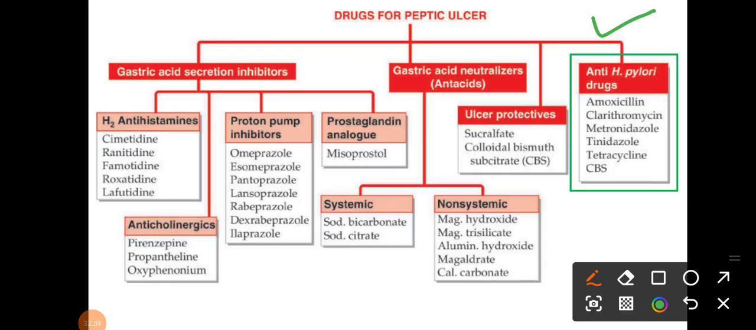Clarithromycin, this is your macrolide antibiotic. Then metronidazole and tinidazole, those are antiprotozoal drugs. The tetracycline, we know the tetracyclines, and CBS, that is colloidal bismuth subcitrate. This acts as an ulcer protective as well as an anti-H. pylori drug. So please remember the classification of the drugs for peptic ulcer and specifically the anti-H. pylori drugs.